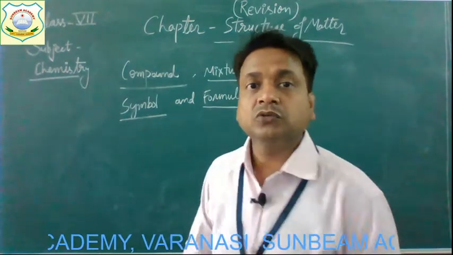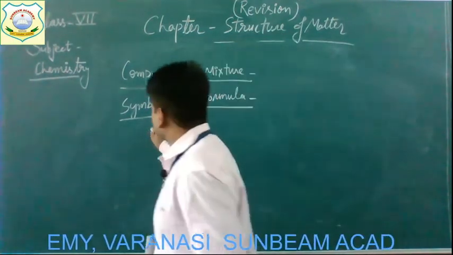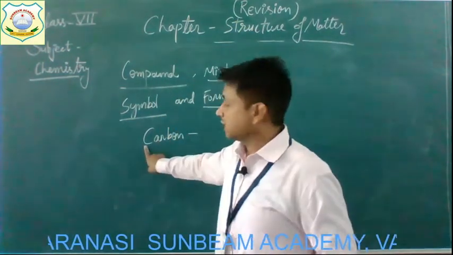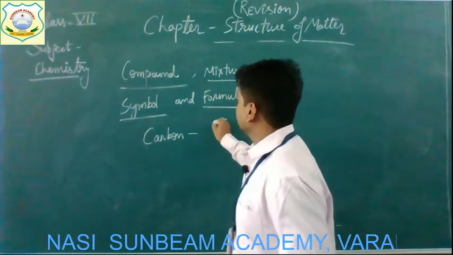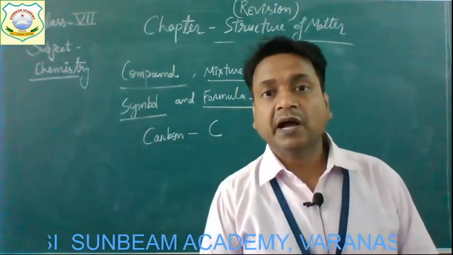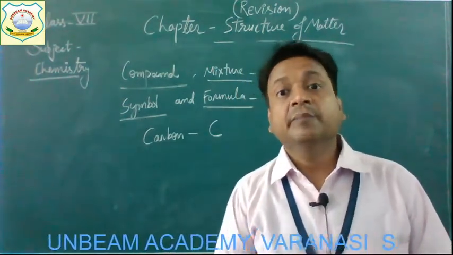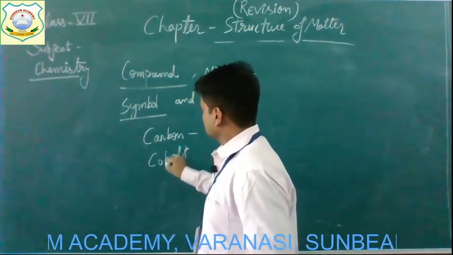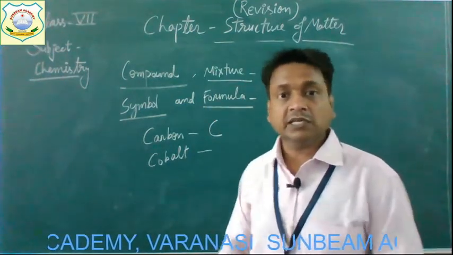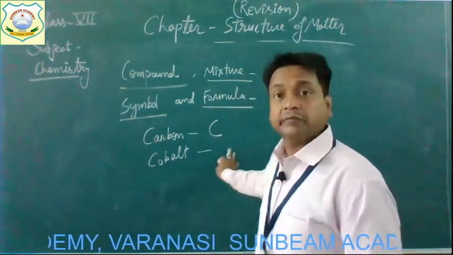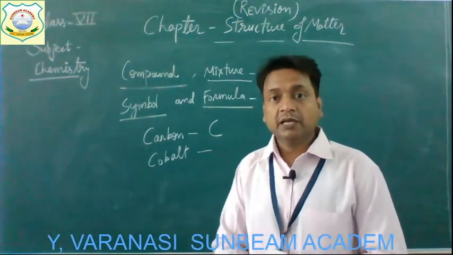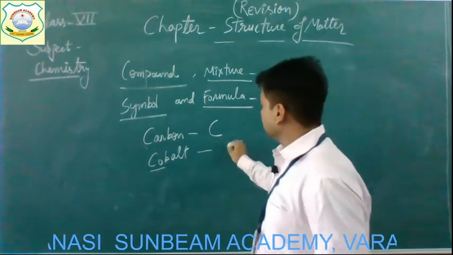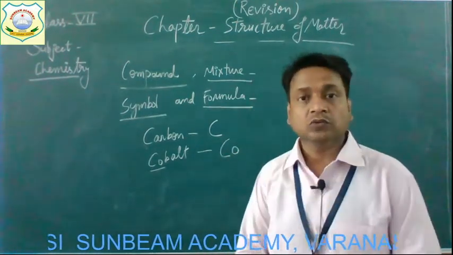For example, to indicate carbon, the first letter, that is C, is used as a symbol. So we can say that the symbol of carbon is capital C. But cobalt, its first letter is also C. If we write C here, it will make a confusion. That is why the first two letters are used as its symbol, that is capital C and small o.